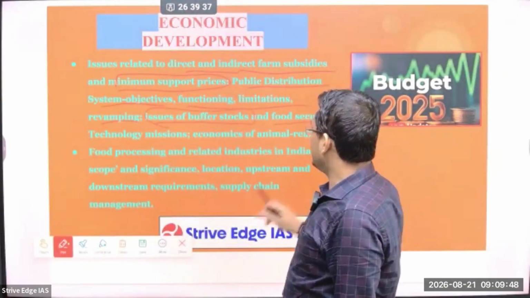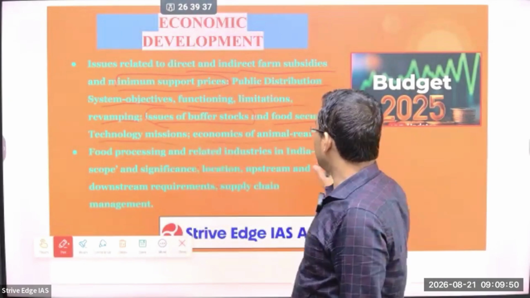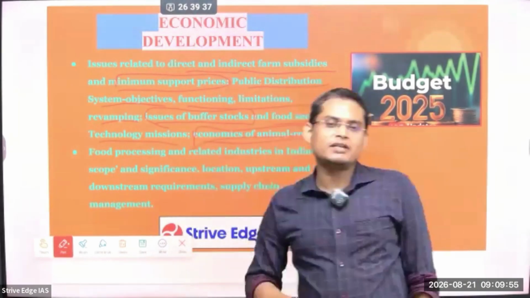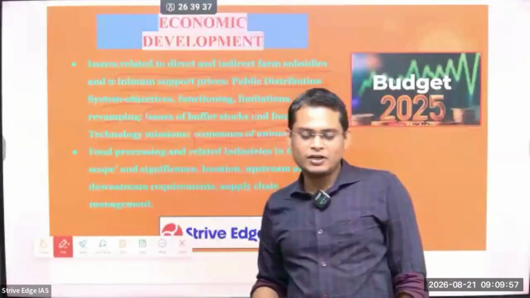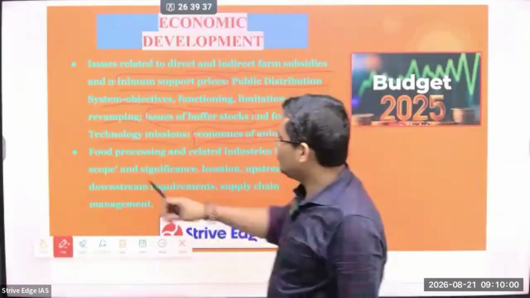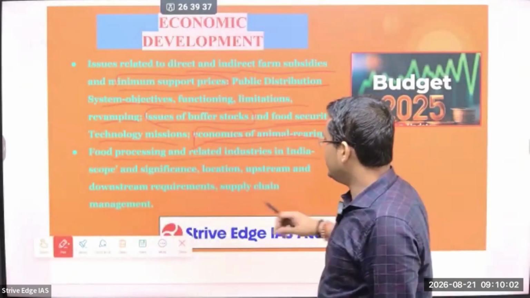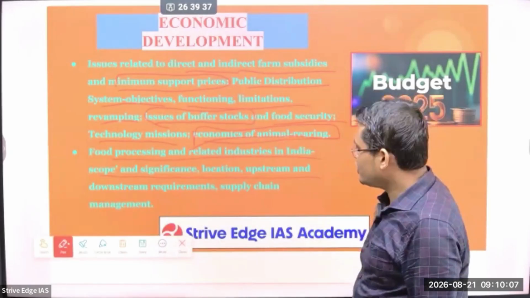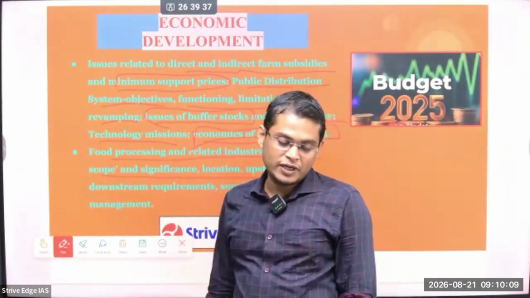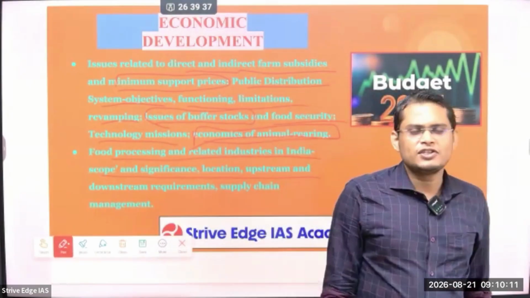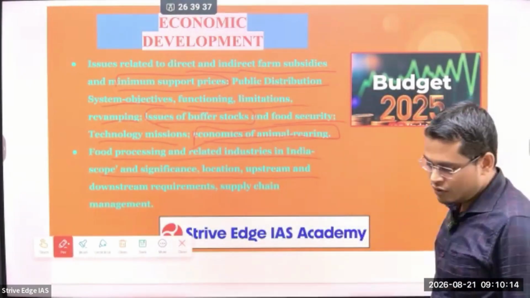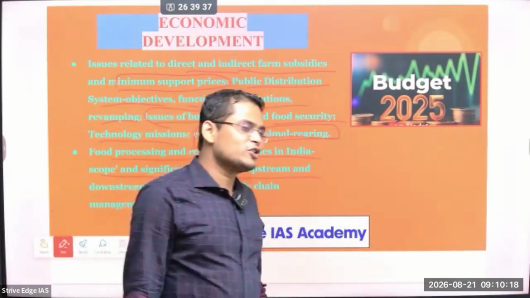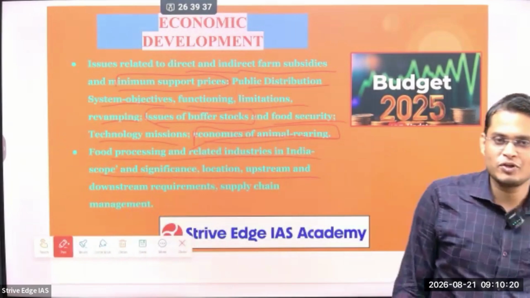The next is food security, technology mission, economics of animal rearing. So how animal rearing is very much beneficial for our country, that is what you have to study. So food processing and related industry in India, scope, significance, location, upstreaming, downstreaming requirement. So that means the food processing industry is very much important, because we are the largest producer of agricultural crops, food grains, vegetables and a lot of things, but because of spoilage and wastage, one third of our produce is wasted.